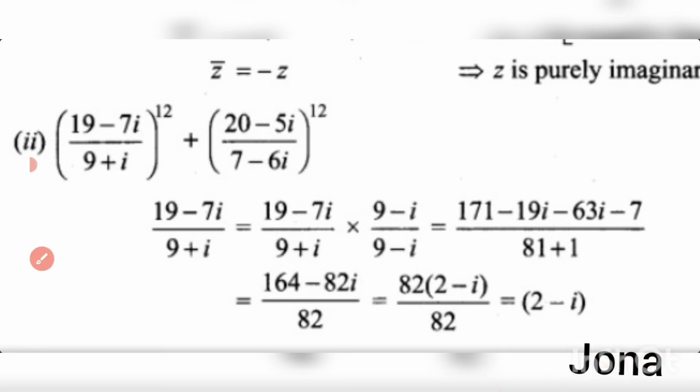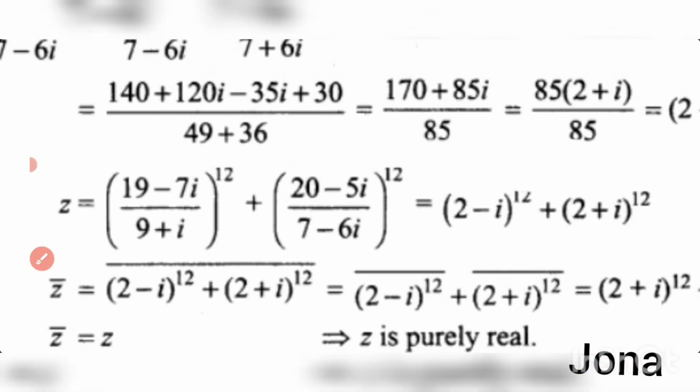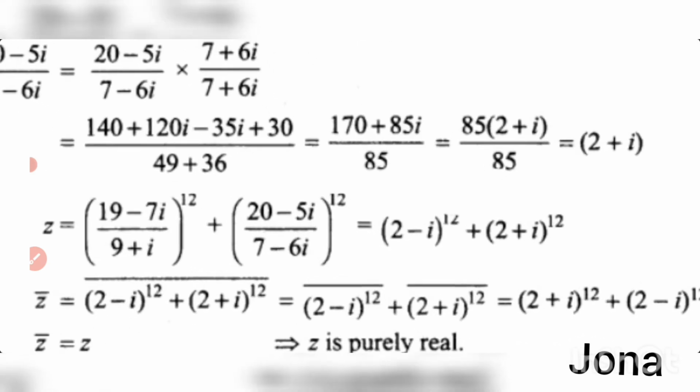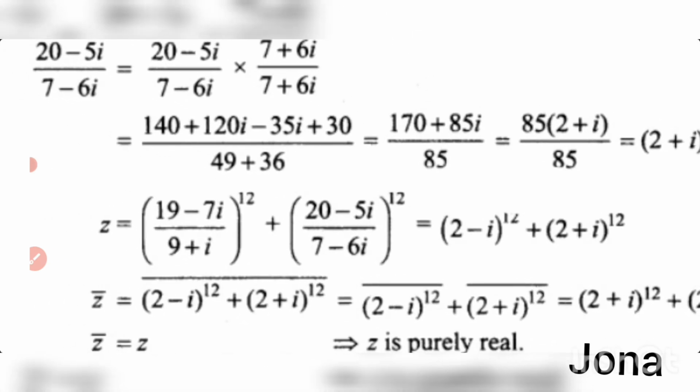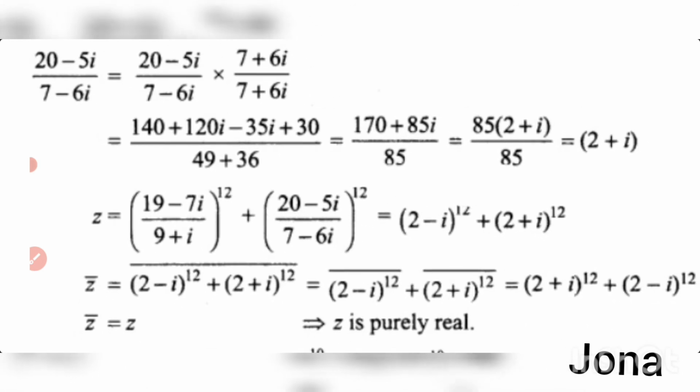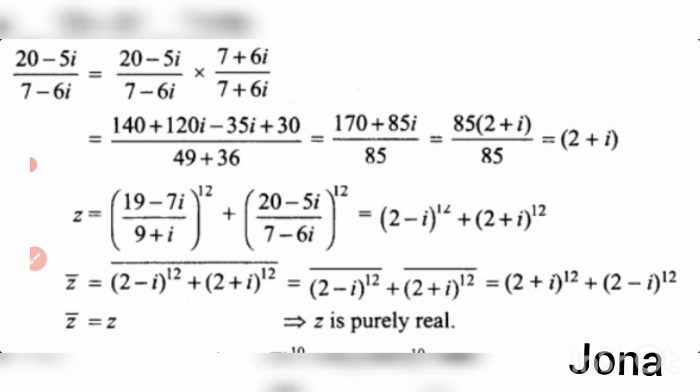So (20 − 5i)/(7 − 6i), we want to multiply with the conjugate. The conjugate can be written as 7 + 6i, in numerator and denominator.